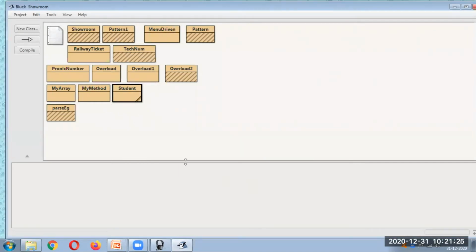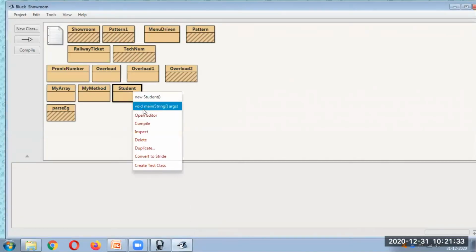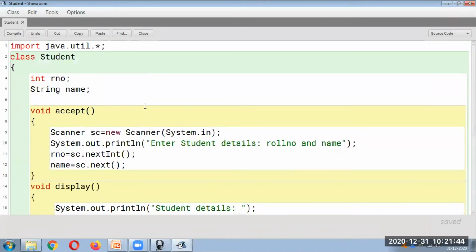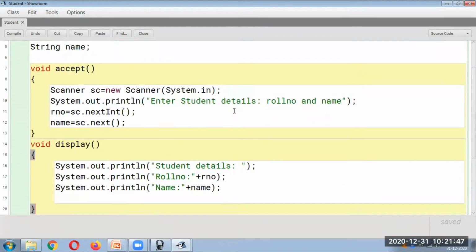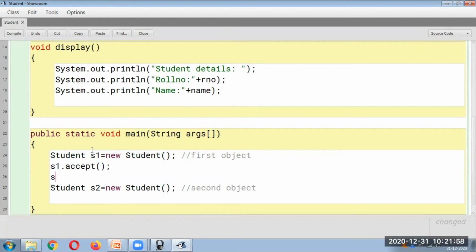So if you see here, problem is let us see, public static void main. We have not called the accept and display method. We need to call the accept and display method. Otherwise, we will not get any output. So we have just created the object. We have to call the accept and display method. Okay, this is for first object.